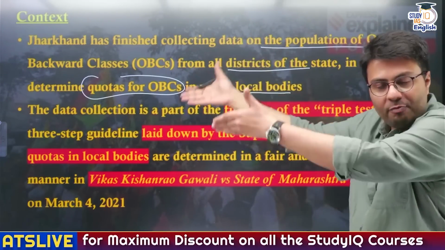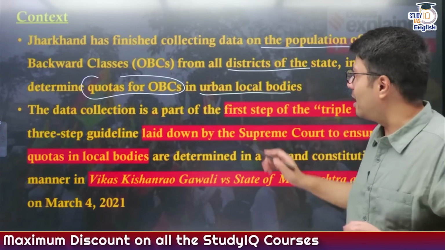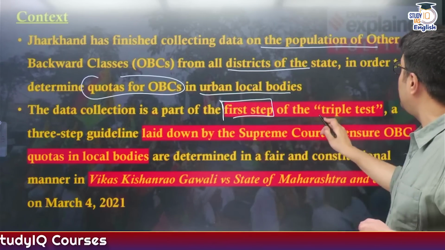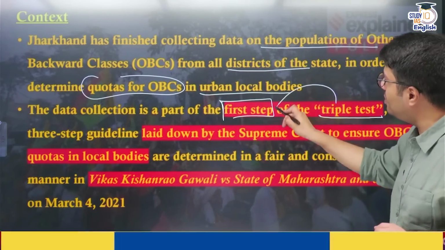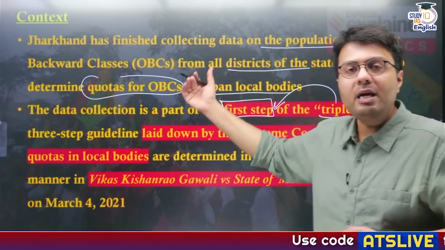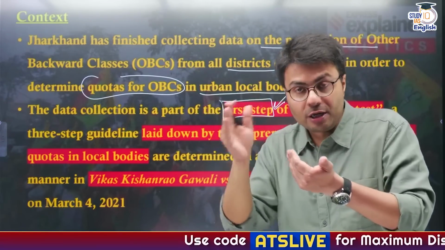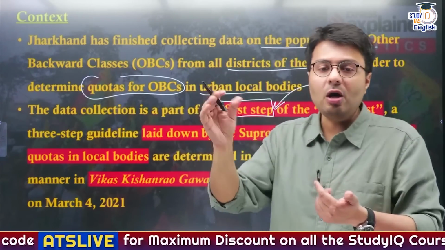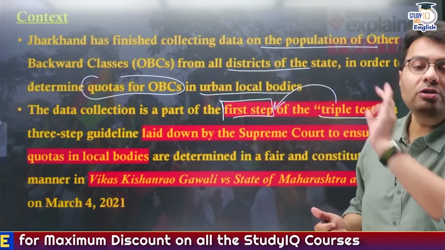Now, why is the government of Jharkhand collecting this data? This is because the Supreme Court has laid down certain guidelines known as the triple test. And the first phase of this triple test is that the government needs to ascertain the population of OBCs, whether some OBCs are more backward or not, and then provide reservations accordingly.